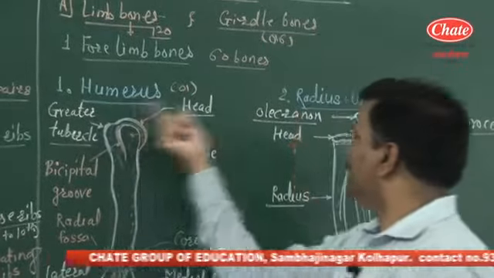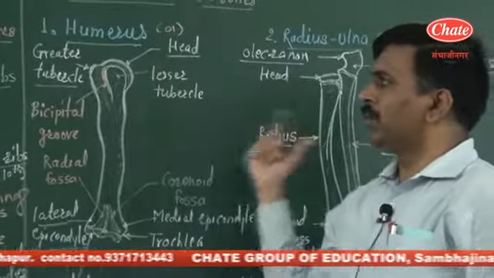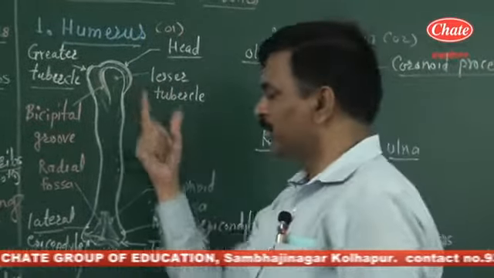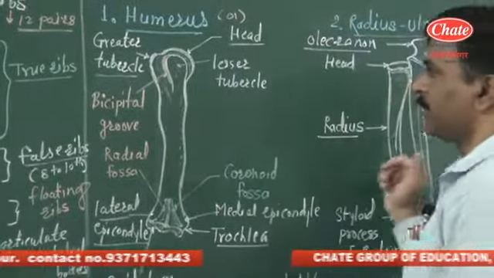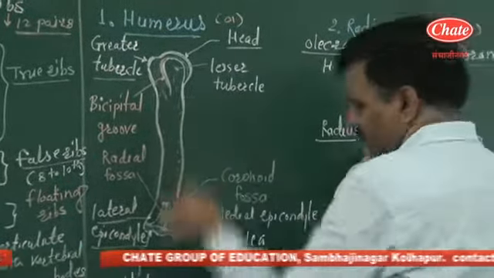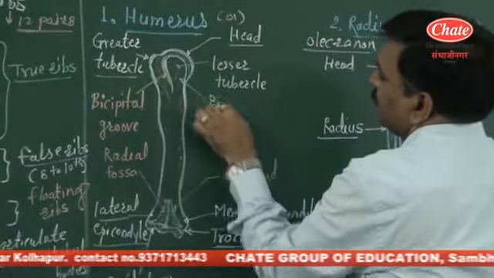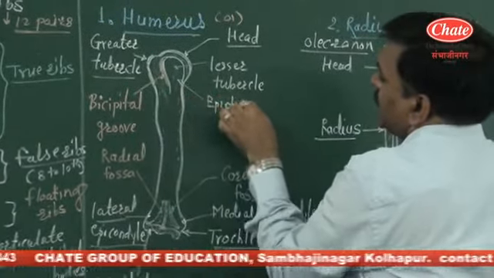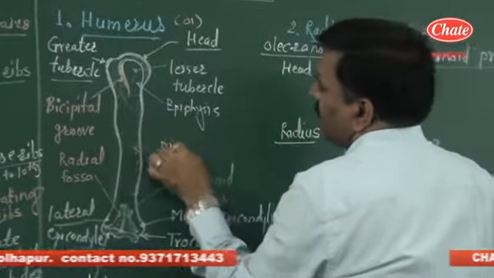Now the humerus, radius and ulna are the long bones of the forelimbs. The humerus is the long bone present in the upper arm. Long bones generally consist of two regions, the epiphysis and the middle portion, which is termed the diaphysis.